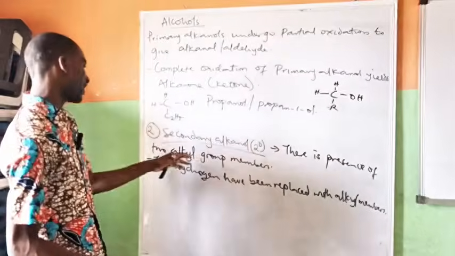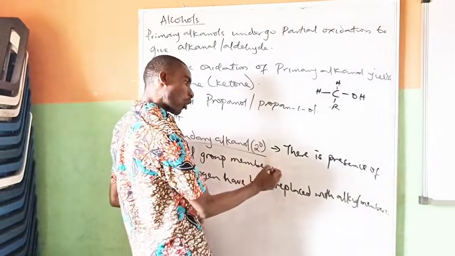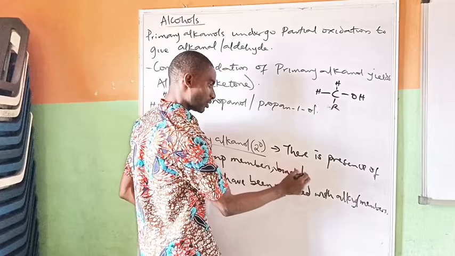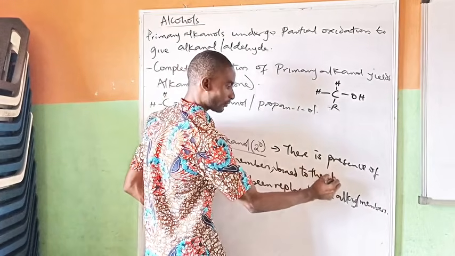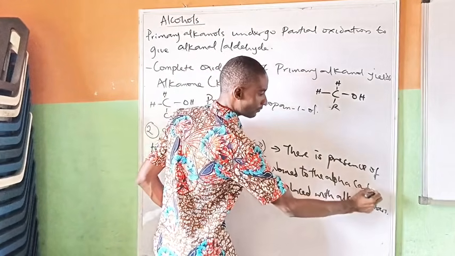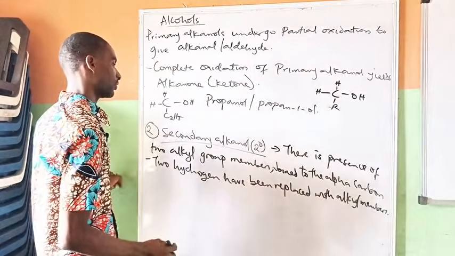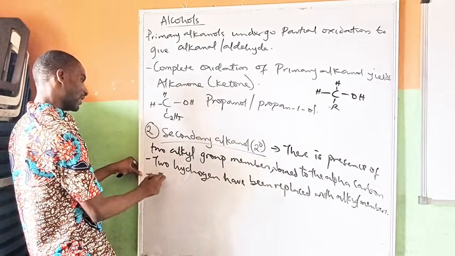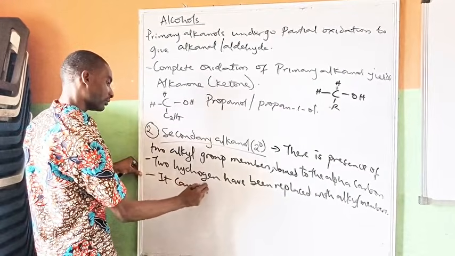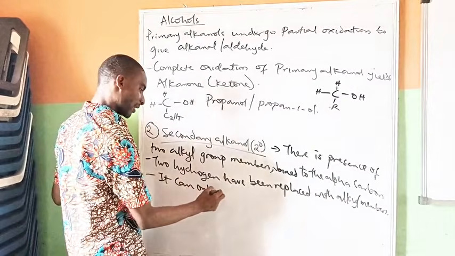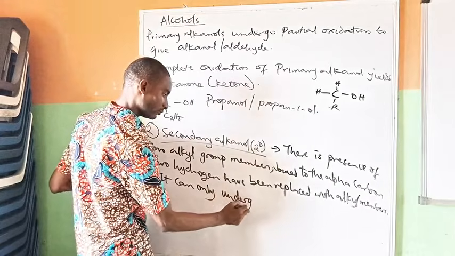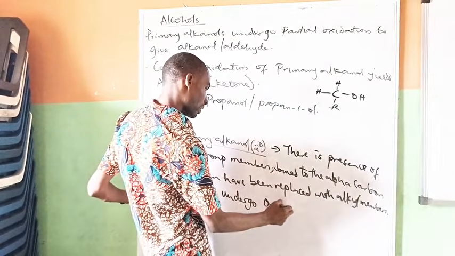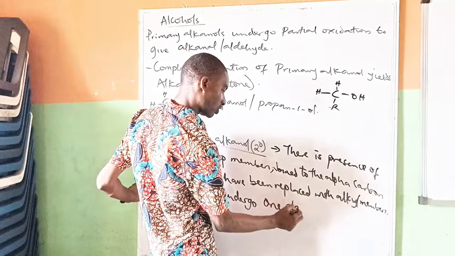So here there is presence of two alkyl group members connected to the alpha carbon. Two hydrogen have been replaced, and because of that, a secondary alkanol can only undergo one stage of oxidation.